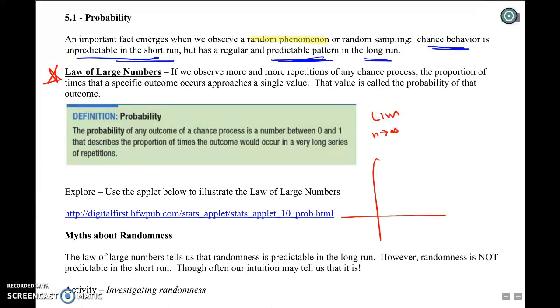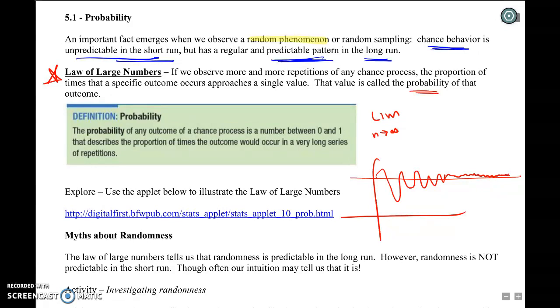In fact, it even looks kind of like a limit. In the short run, things are going to hop all over the place, how frequently something occurs. But over time, it's going to hone in on a single value. And that single value is defined to be the probability of that event. So the definition of probability isn't a theoretical definition. It's more a long-run occurrence type of definition.